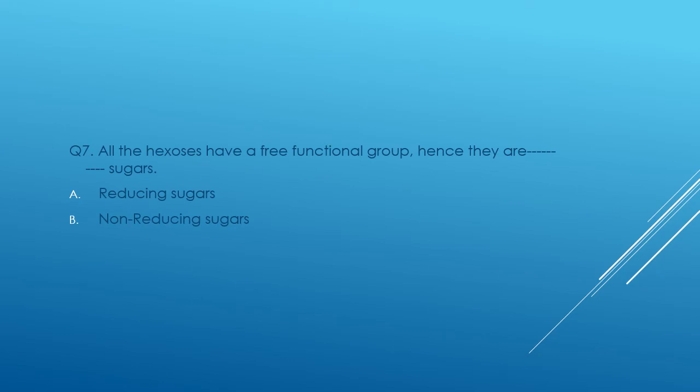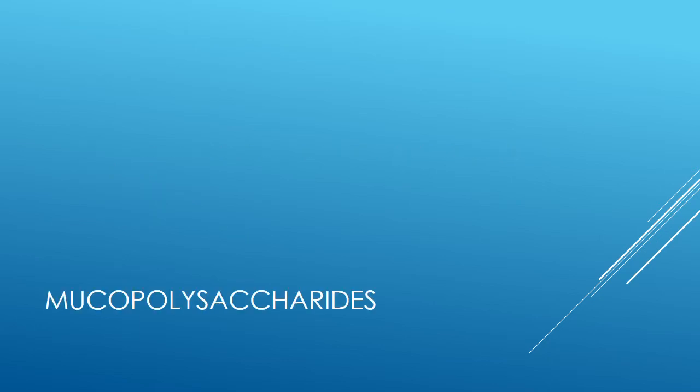Then, all the hexoses have a free functional group, hence they are dash sugars. They are reducing sugars or non-reducing sugars. The free functional group is present in reducing sugar.